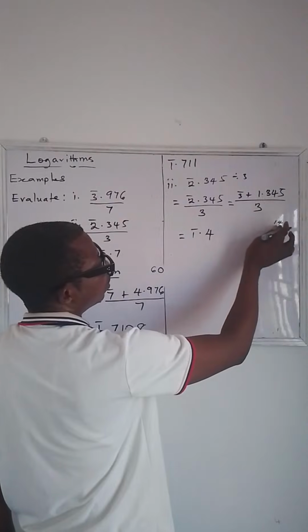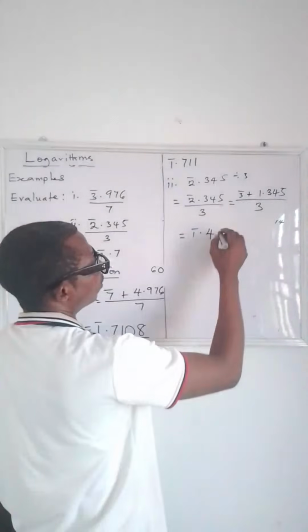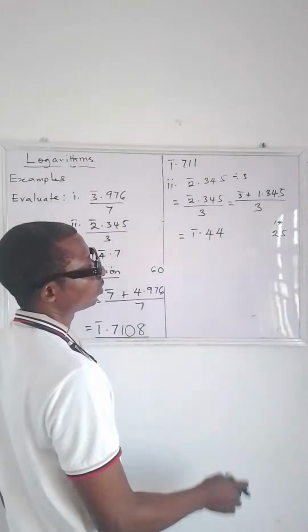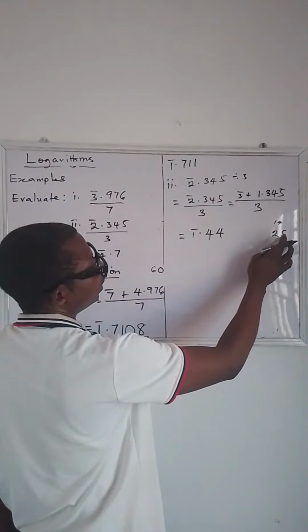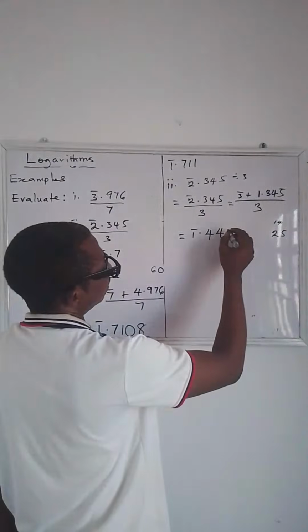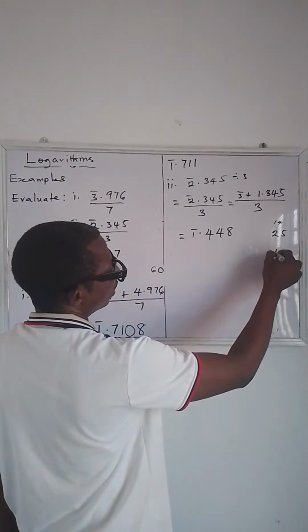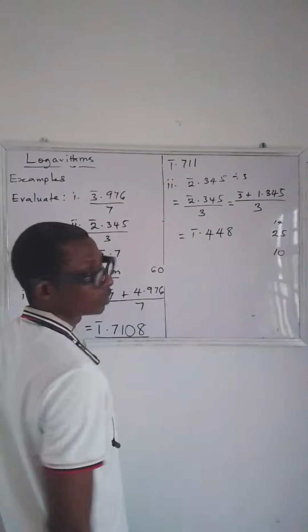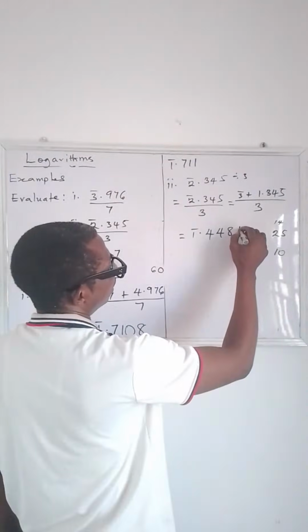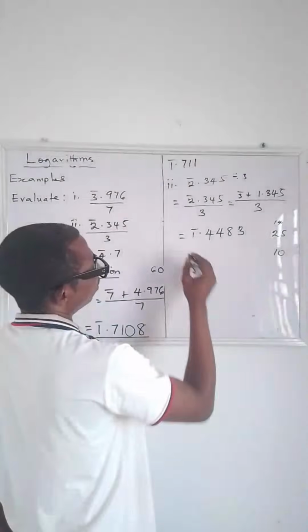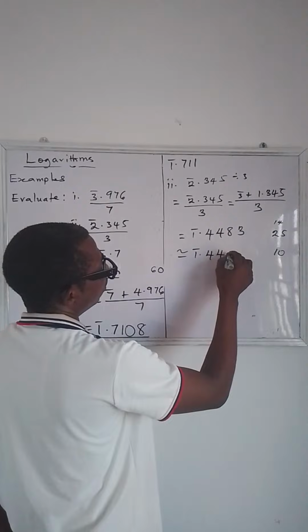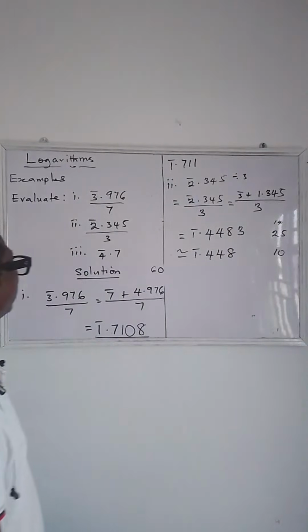Okay. Now 3 goes in 14. That is 4. You have a remainder of 2. So you put that in front of 5. Now 3 goes in 25. That is what? That is 8. You have a remainder of 1. So you put 0 at the back of that remainder. So 3 goes in 10. That is what? That is 3. Okay. So now you can approximate it to bar 4.448. So this is going to be the answer.